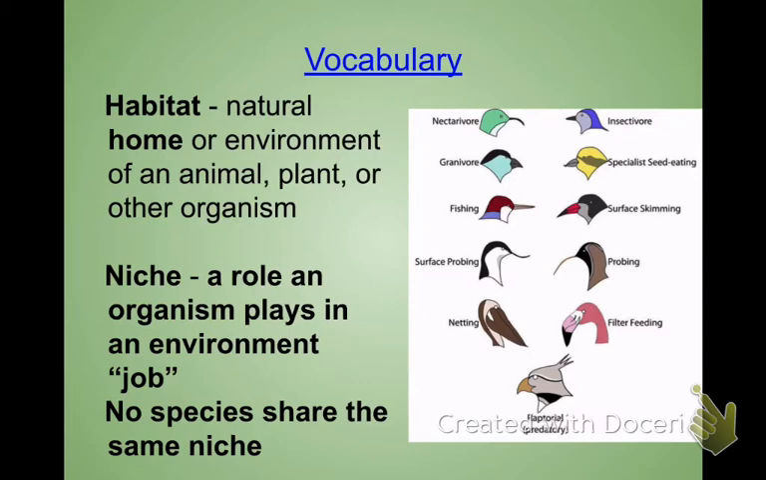Some eat fish, some eat little things they filter from the water, some eat seeds, some eat pollen from flowers, or nectar from flowers, things like that. So they all have different beaks to allow them to eat different foods. Therefore, they all have a different niche. So even though they live in the same area, they have a different food source, which allows them to all live together in one place.